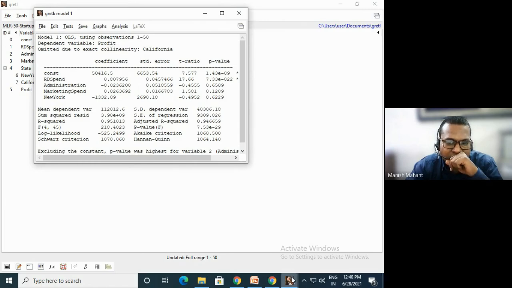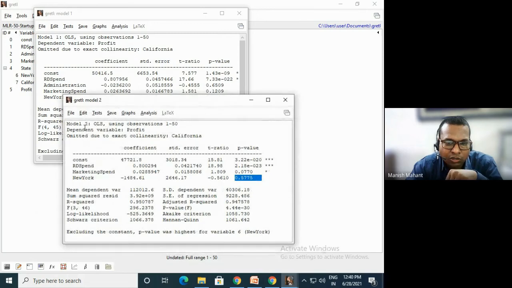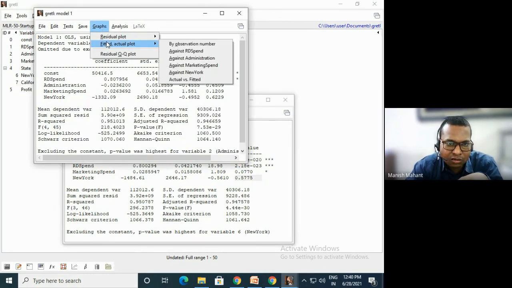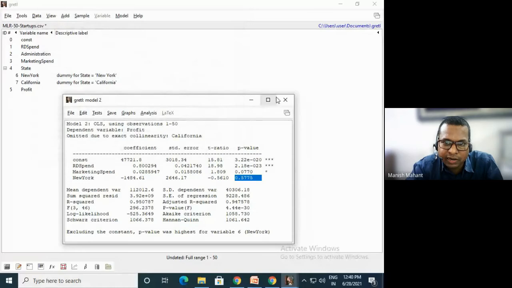Because of this reason, we have used this model 2, by removing this administration. So you can analyze your model with the help of this graph also. This is a multilinear regression model, and before that I explained the linear regression model. One more thing I have to show you is the data visualization part.